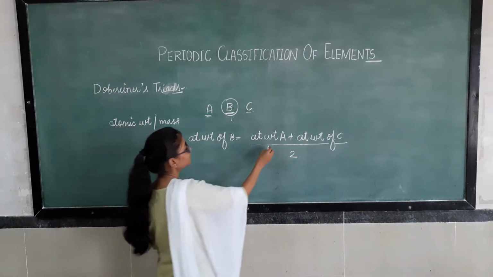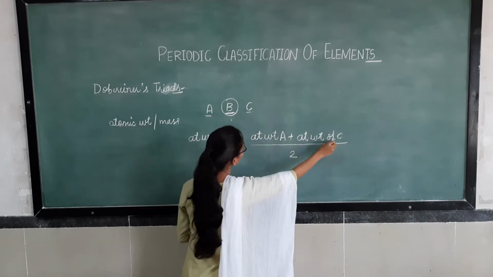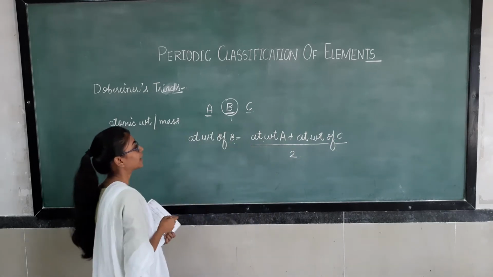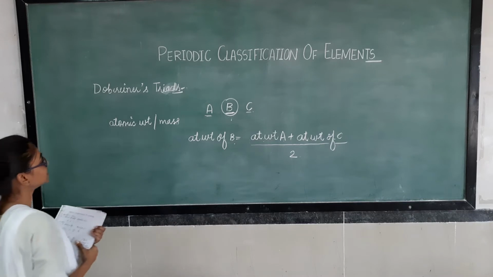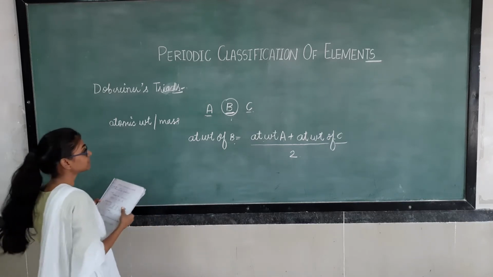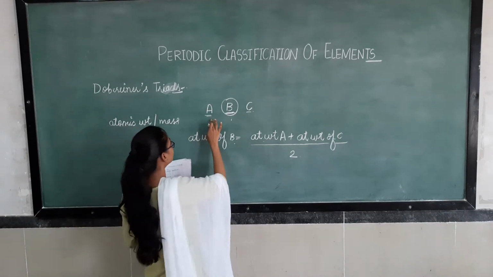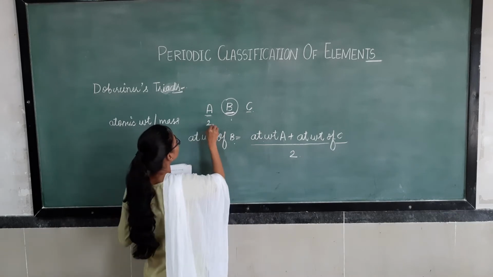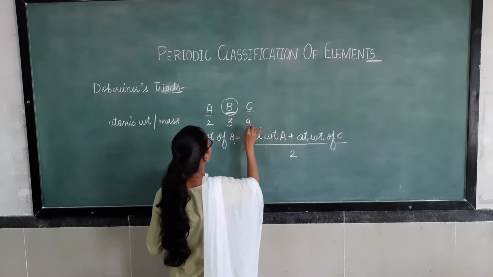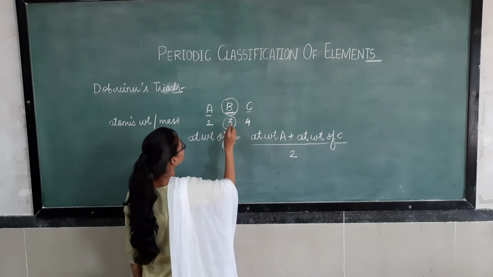The average of the sum of atomic weight of A plus atomic weight of C is equal to the atomic weight of element B. On this basis he arranged the elements. So let us see an example. If the atomic weight of A here is 2, B is 3 and C is 4, then the atomic weight of 3 we have to conclude now.